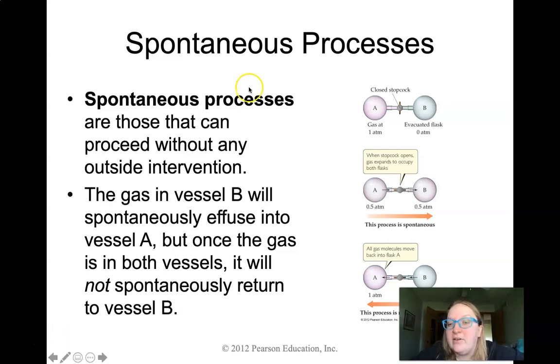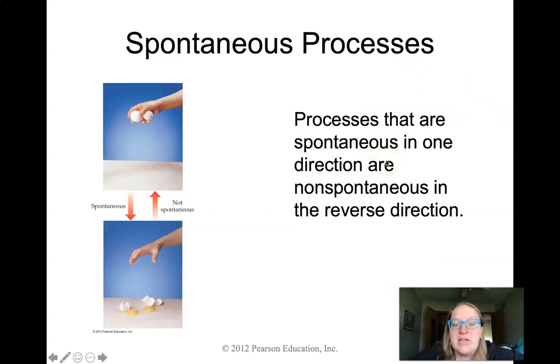Okay, and the example here involves these two gases, and in between the two gases there's this barrier, and that barrier, once it's removed, allows the two gases to mix. When that happens, if one moves into the other, we call that spontaneous because we didn't do anything other than remove the barrier between the two. If the other moves backwards, then, for instance, if B moves into A, then we say that that process is not spontaneous. So spontaneity is based on direction of the actual reaction. So for instance, we're going to see that if we're trying to make something happen, a spontaneous reaction is one in which you cannot reverse it without putting in energy.